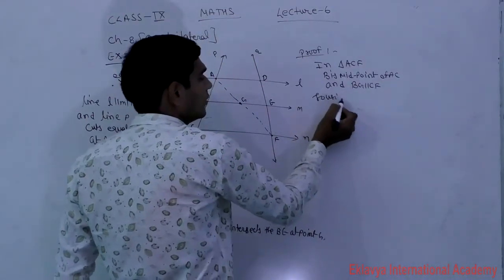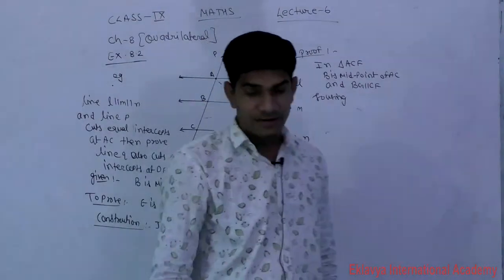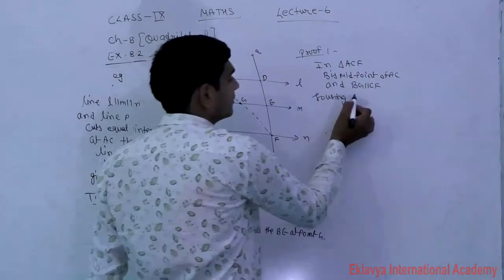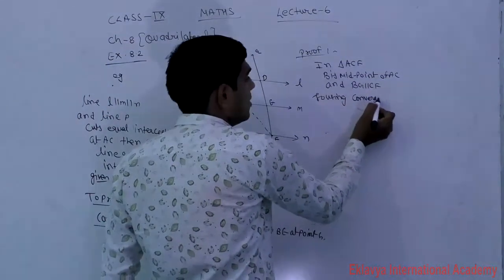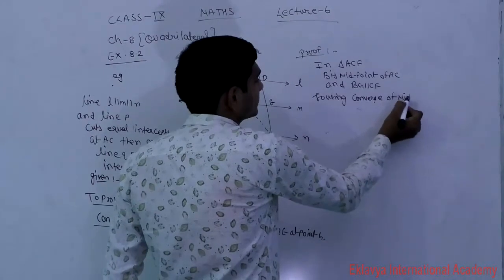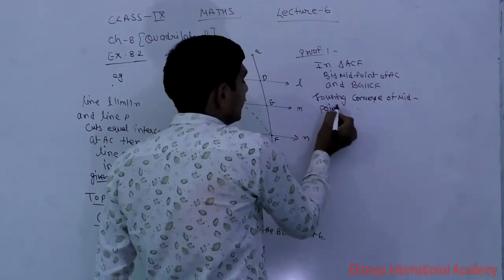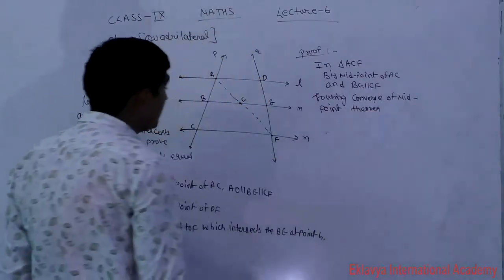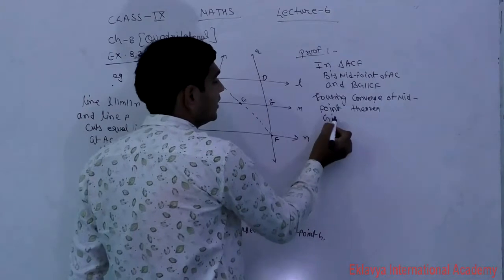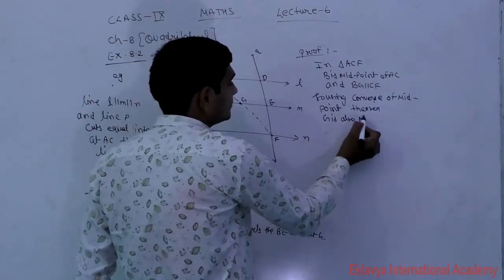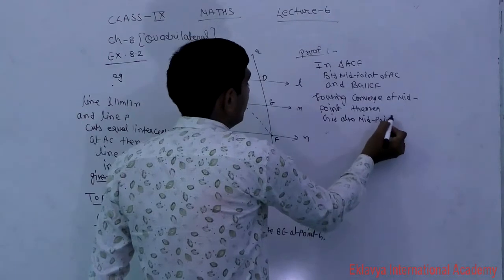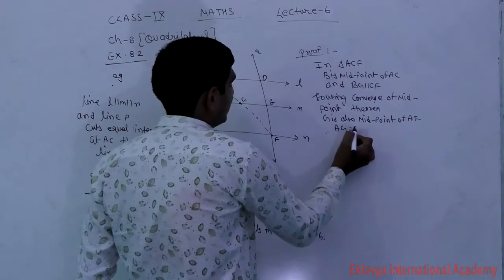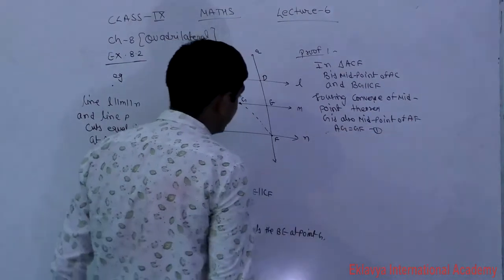So using one is the midpoint and the line is parallel to the third side, so using the converse of the midpoint theorem, what we conclude? G is also the midpoint of AF, that is AG is equal to GF, equation number first.